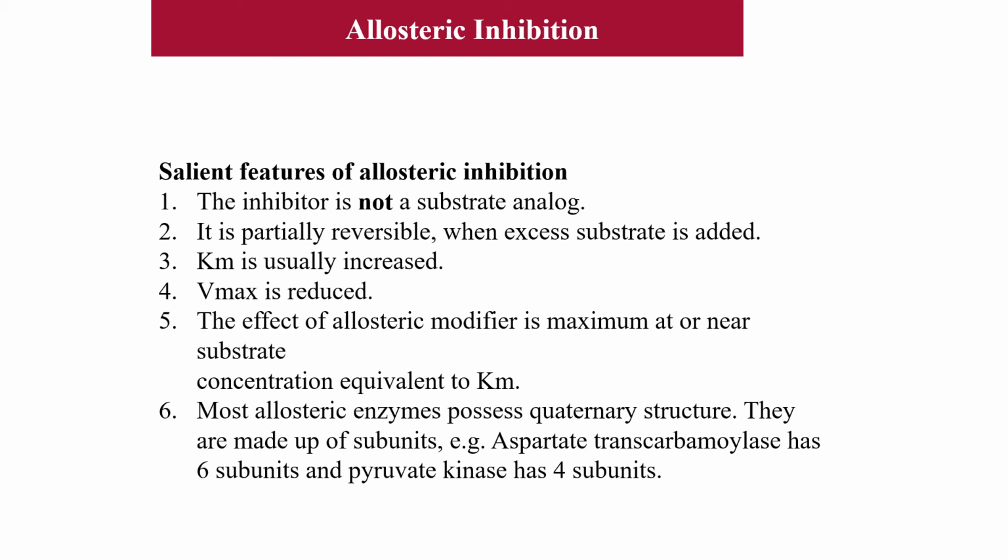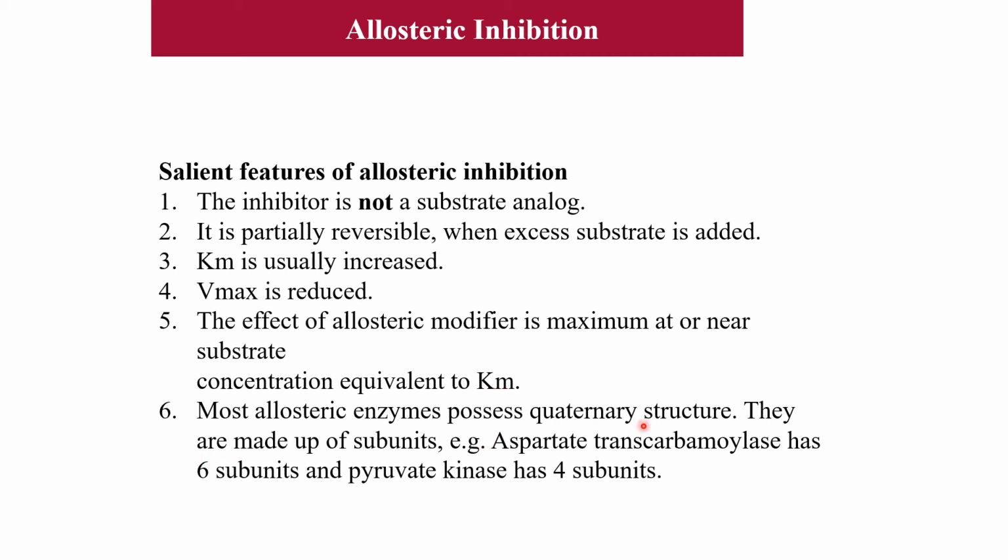Now next is allosteric inhibition, also called allosteric regulation. Here the inhibitor is not structurally similar to the substrate. It is not a substrate analog, and this inhibition is partially reversible when excess substrate is added. Km is usually increased, Vmax is reduced. The effect of an allosteric modifier is maximum at or near a substrate concentration equal to Km.